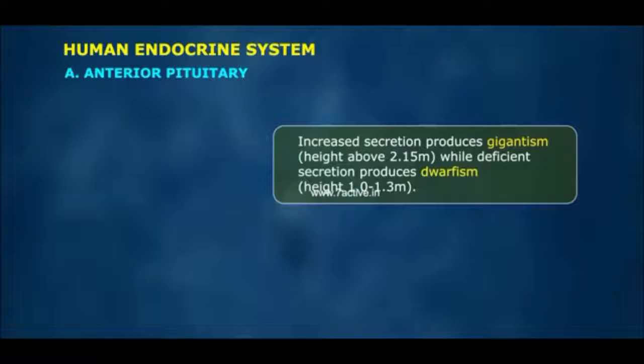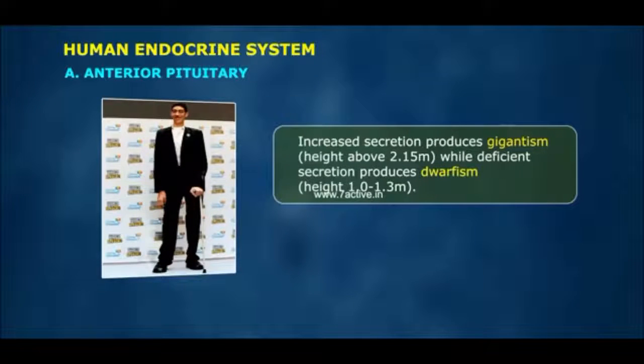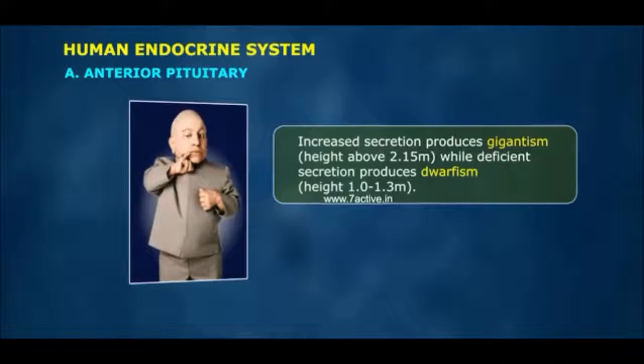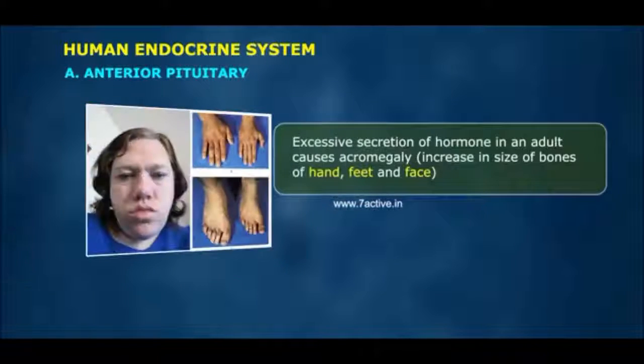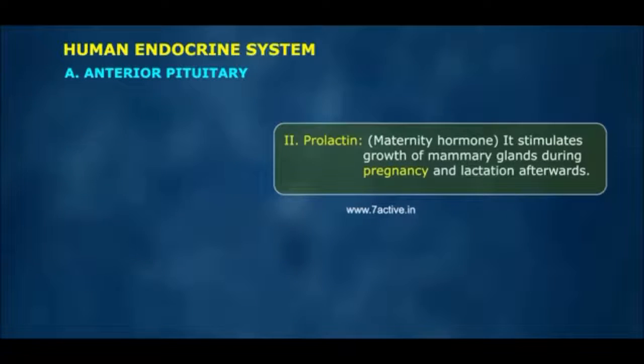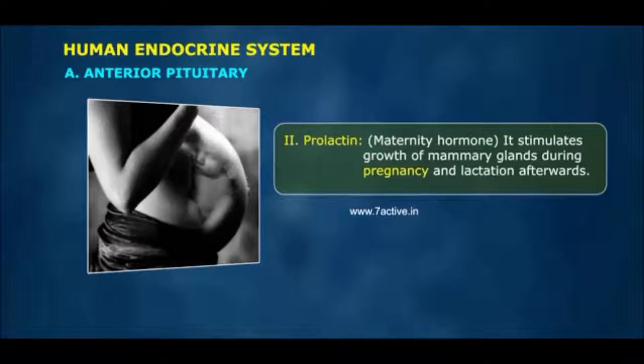Increased secretion produces gigantism, height about 2.15 meters, while deficient secretion produces dwarfism, height 1 to 1.3 meters. Excessive secretion of hormone in an adult causes acromegaly, increase in size of bones of hand, feet, and face.